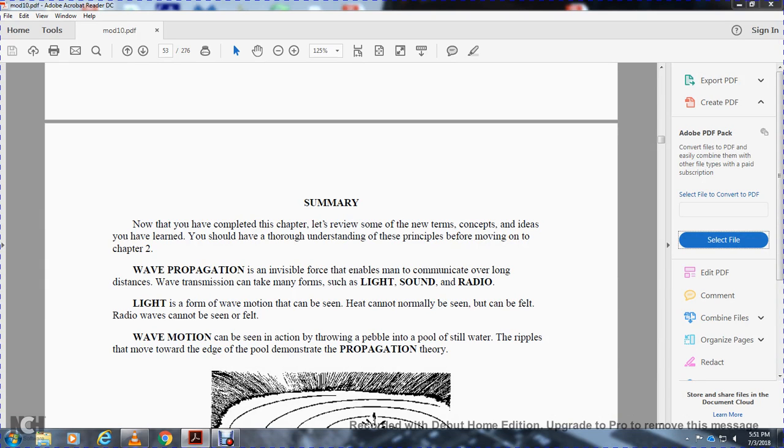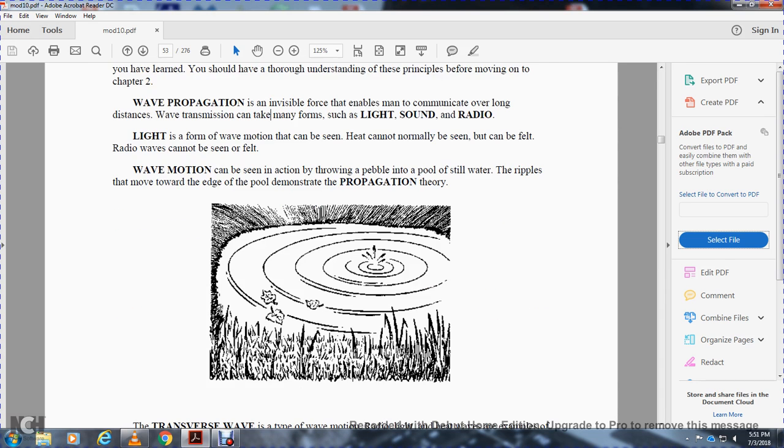Wave propagation is an invisible force that enables man to communicate over long distances. Wave transmission can take many forms, such as light, sound, and radio. The light form of wave radiation can be seen, heat cannot normally be seen but can be felt, and radio waves cannot be seen or felt. Wave motion can be seen by throwing a pebble into a pool of still water. The ripples move to the edge of the pool and demonstrate the propagation theory.